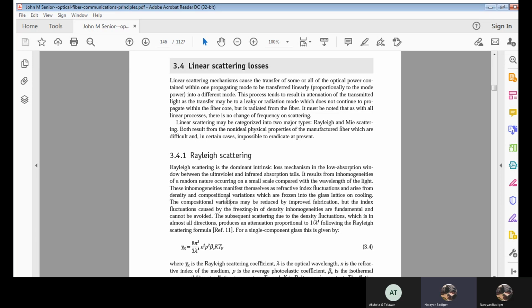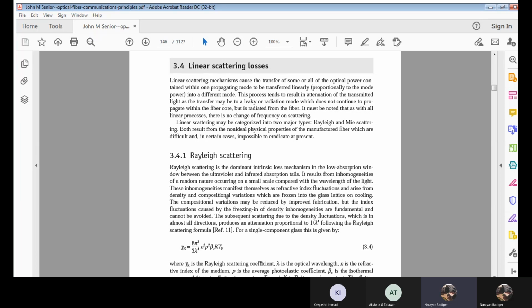Then there will be some variations with respect to the light waves. The fiber material we use here is usually made of silica glass. Now when there are compositional variations or refractive index fluctuations, it takes some amount of time to cool, so there will be variations.